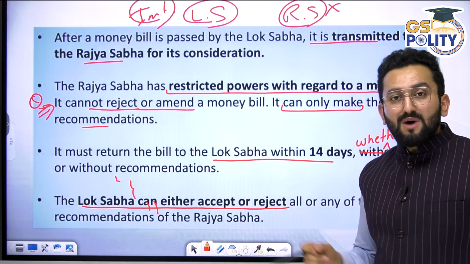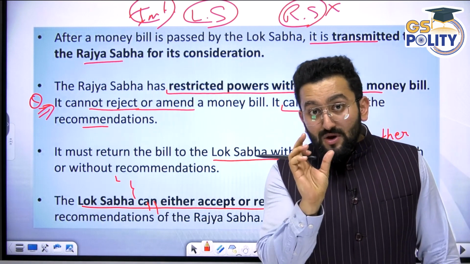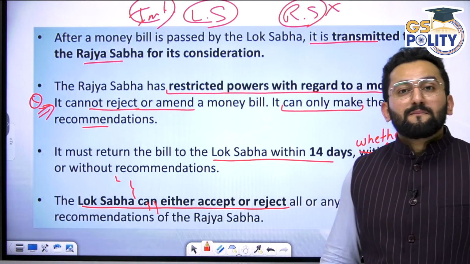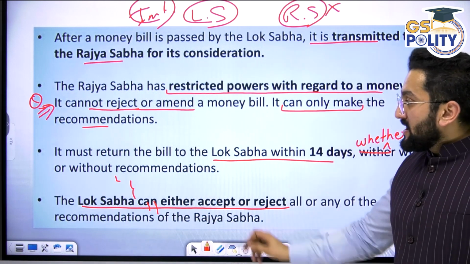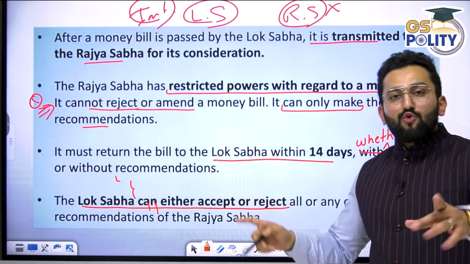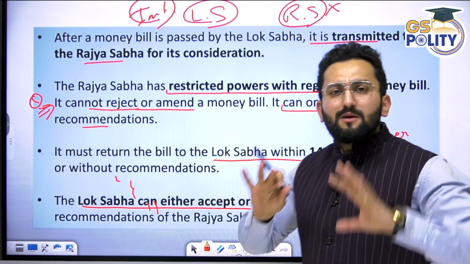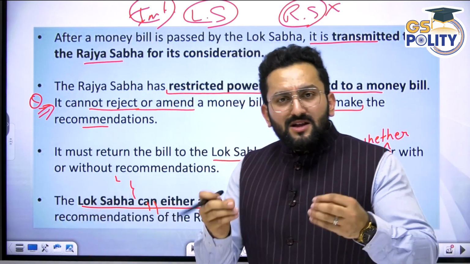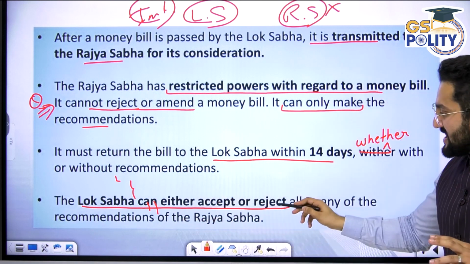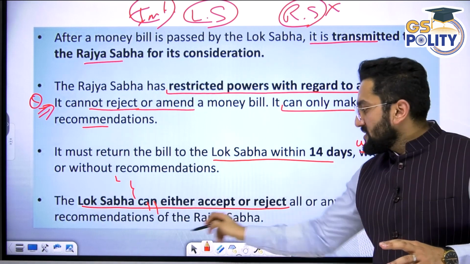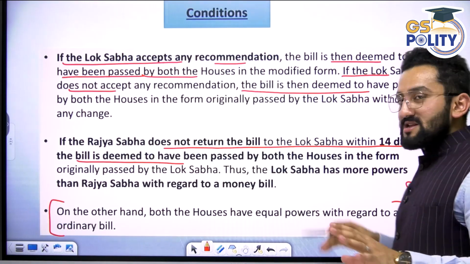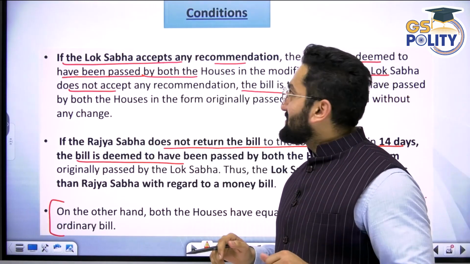That is why the Rajya Sabha's power is quite less in comparison to the Lok Sabha when it comes to a money bill. It must return the bill to the Lok Sabha within 14 days, with or without recommendations. Even if it gives recommendations, it is up to the Lok Sabha whether to accept them. The Lok Sabha can accept or reject all or any of the recommendations of the Rajya Sabha. So I hope you got the status of the Rajya Sabha with respect to a money bill.